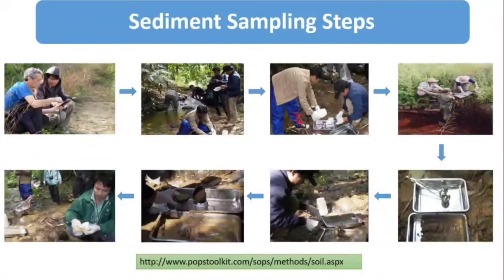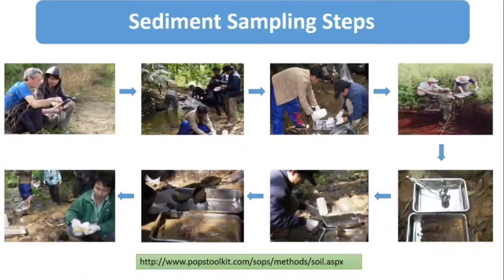Then ensure the label on the containers includes the sampling site number, date of sampling, type of sample, and name of the project. Then place clear plastic tape around the label to make it water resistant. Complete a final check to ensure that the data sheet has been completed and that all required samples have been collected and are properly labeled. Immediately place the collected sediment sample in a cold or dark place, and depending upon our analysis, we have to keep it in a proper storage place.